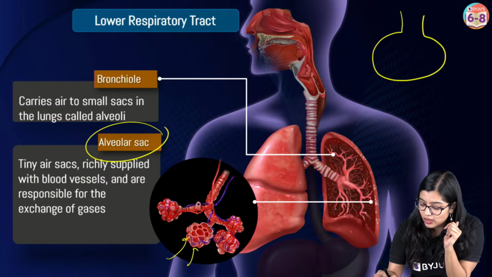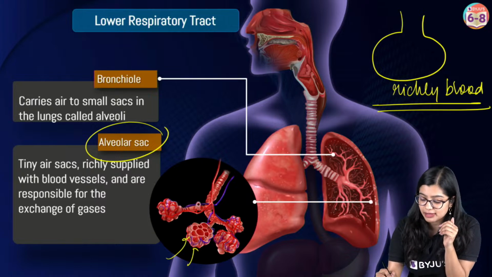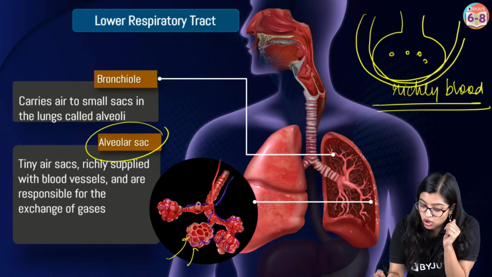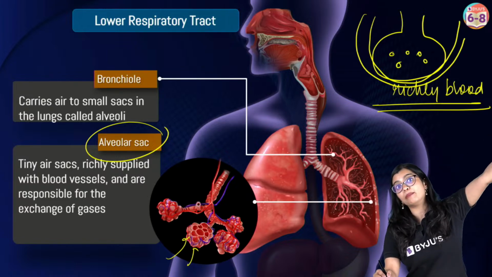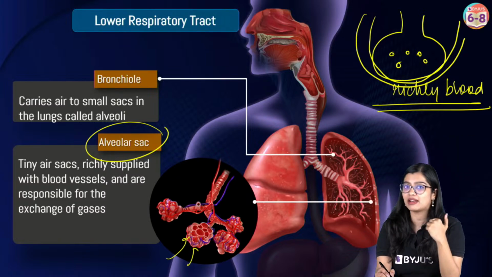Now, these alveoli are richly supplied with blood vessels, right? So, they are richly supplied with blood vessels. That means they're all surrounded by blood vessels. Now here what will happen? Here we see that this oxygen that is there, from the outside it has reached all the way inside my lungs till the alveoli.